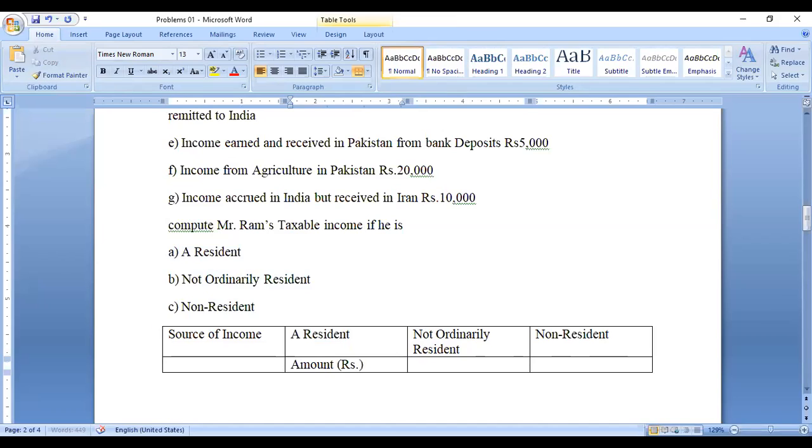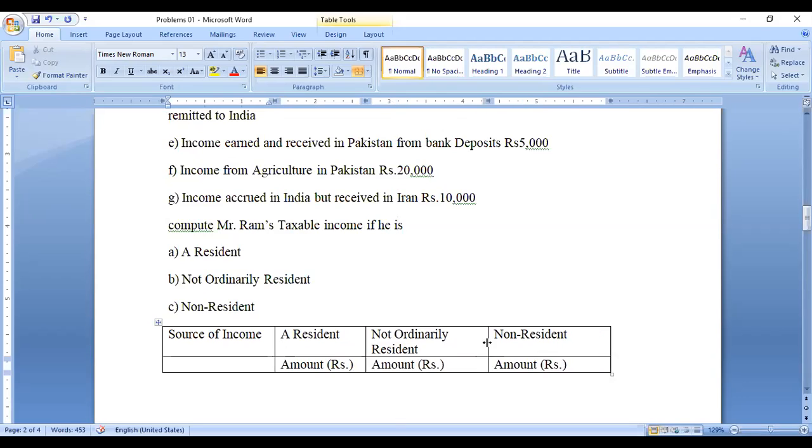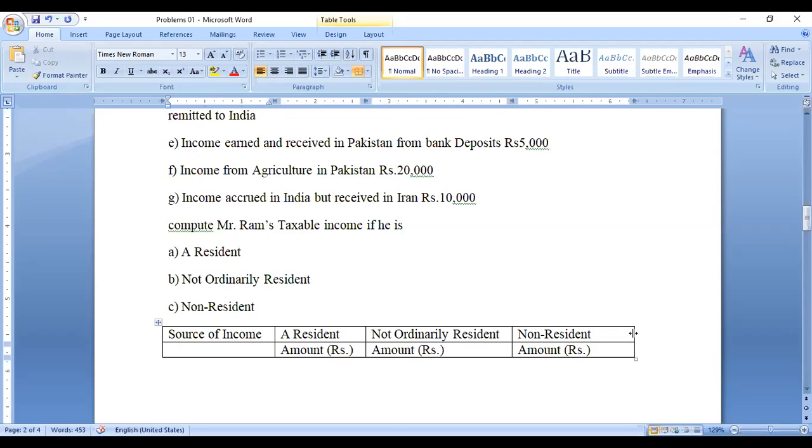If he is a resident, what amount is taxable? If he is not ordinarily resident, what will it be? The amount will be taxable. This column will be very small; it is not much.